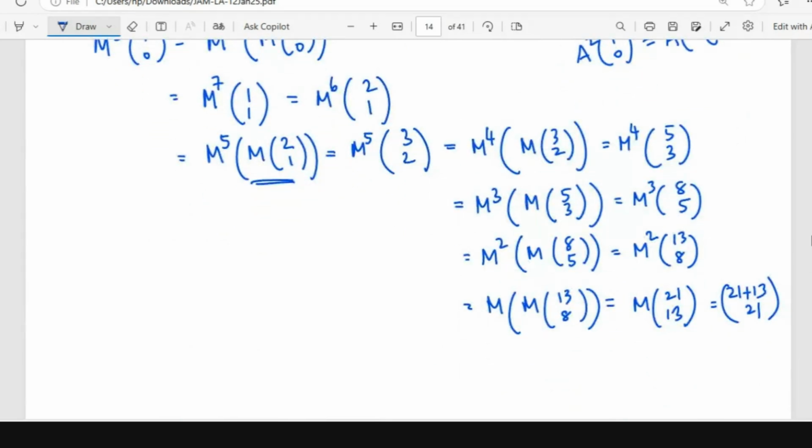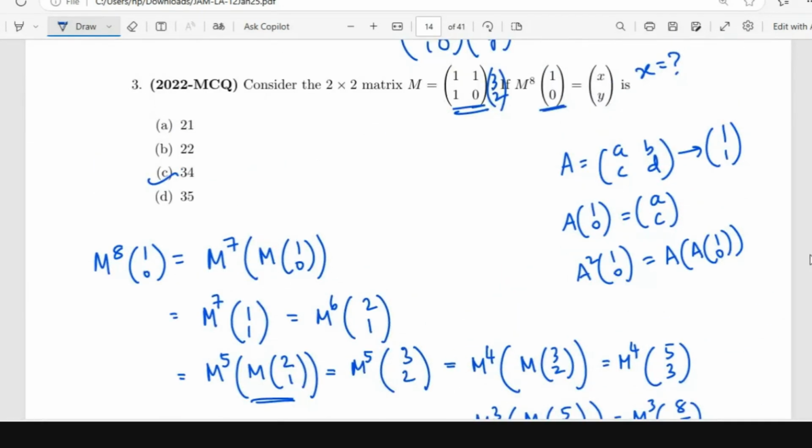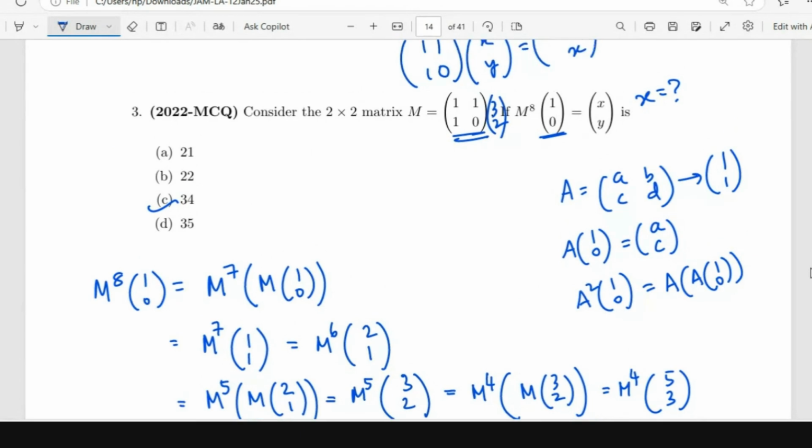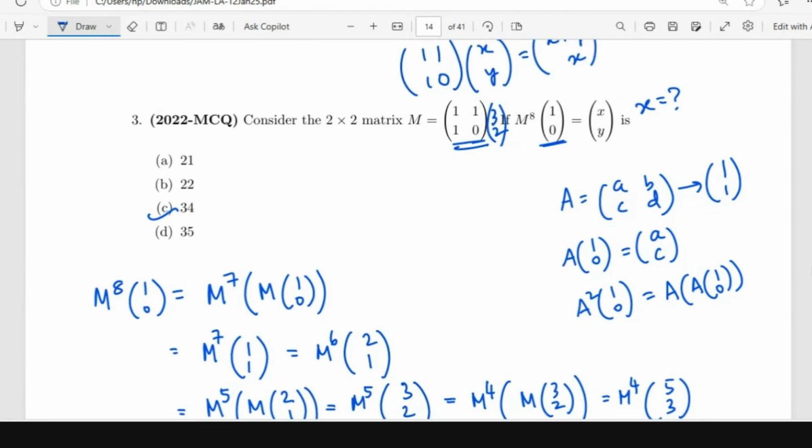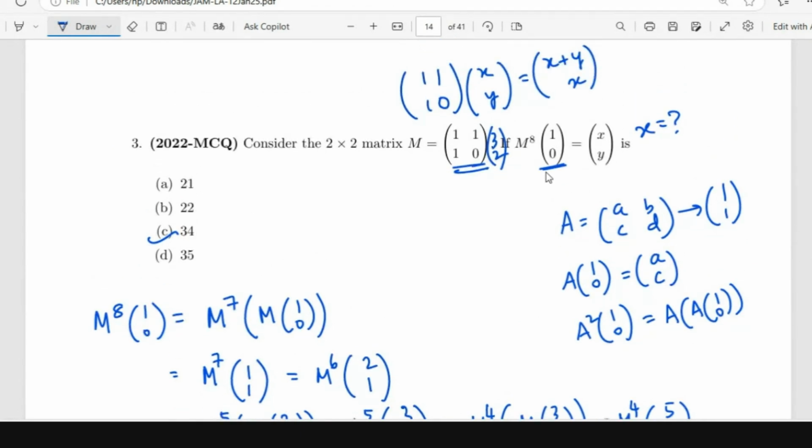So you see why this is simpler than calculating M power 8, right? To calculate M power 8, you have to multiply M so many times. But here you just have to multiply it with the vector that we get at each stage. And we have also seen what M does to a vector. Once you realize this, it's going to get much, much simpler.